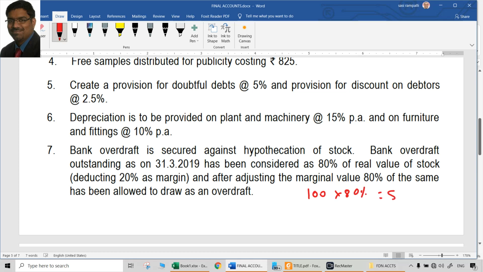Means it is valued at only 80 rupees. And only 80% of that is given as the amount of overdraft. So 80% of 80% is all that is allowed to be drawn. That means the actual bank overdraft represents only 64% of the original value of the stock. So imagine if the stock value is originally 800, the bank overdraft is only 64.